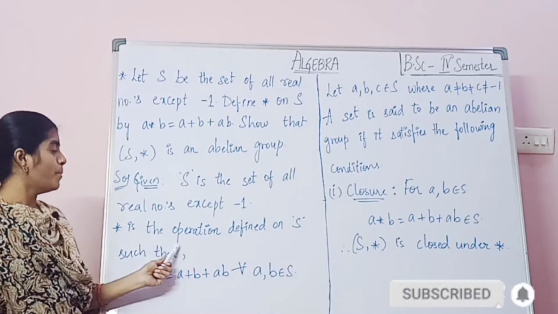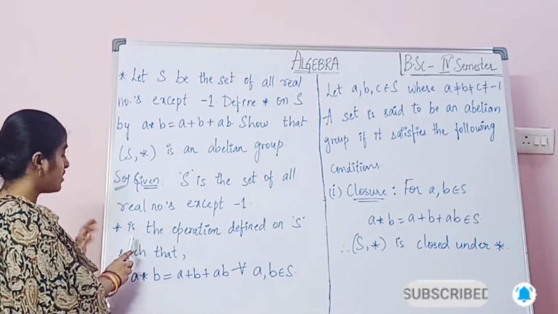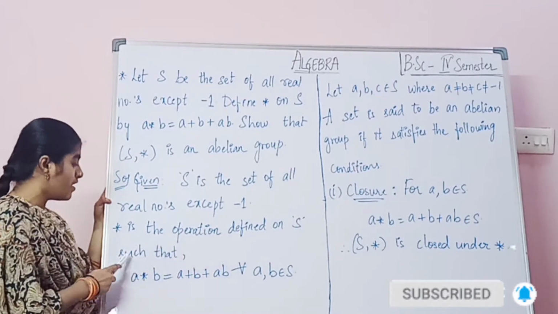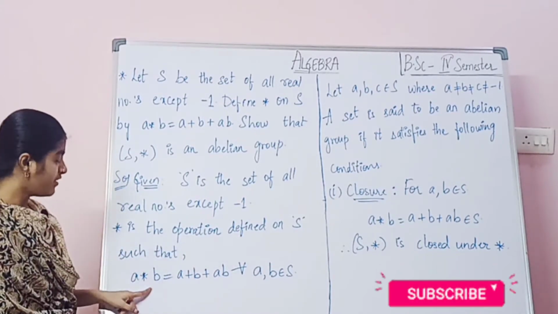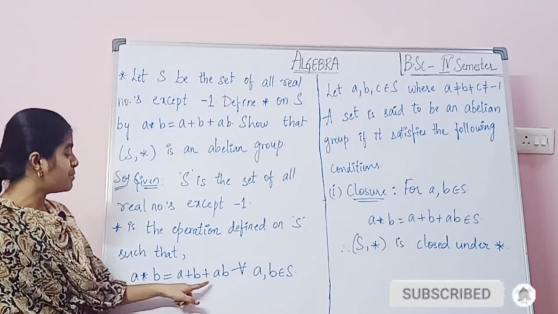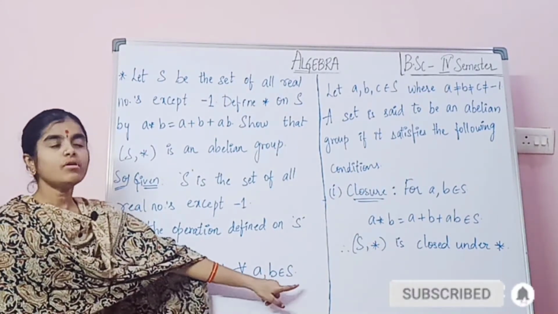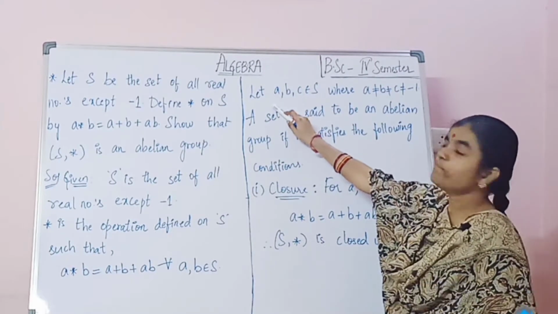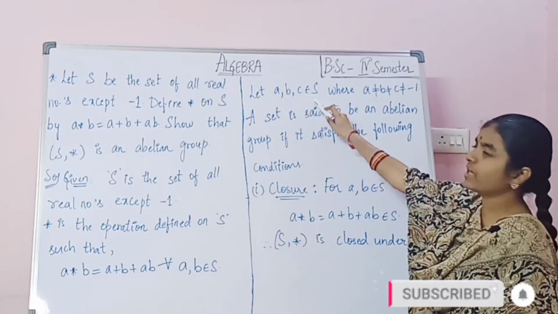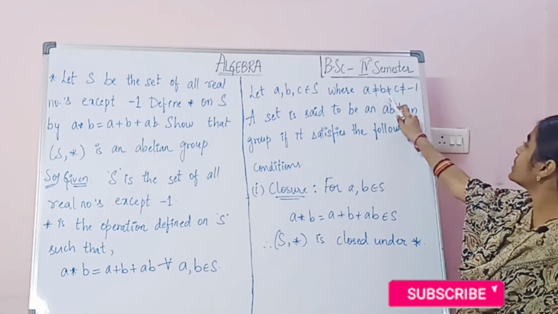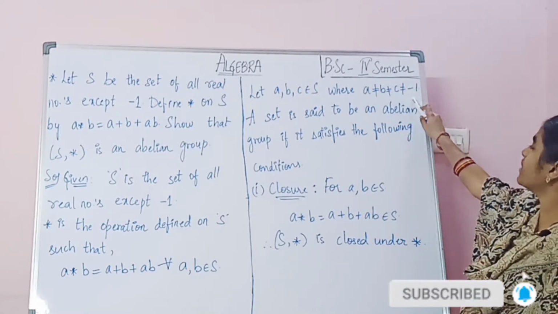Now star is the operation defined on S. So here star is already given in the question. Star is the operation defined on S such that A star B equals A plus B plus AB for all A, B which belong to S. Let A, B, C belong to S, where A, B, C are not equal to minus 1.